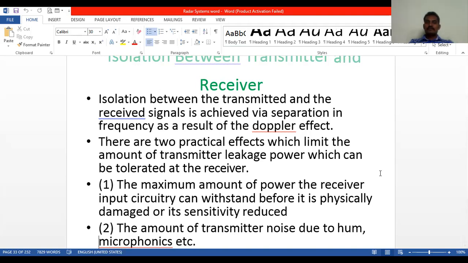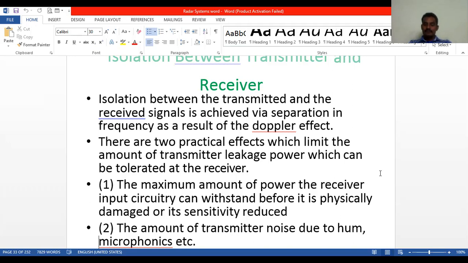There are two practical effects which limit the amount of transmitter leakage power which can be tolerated at the receiver. What are those two practical effects? The first is the maximum amount of power the receiver input circuitry can withstand before it is physically damaged or its sensitivity reduced. That is the first practical effect. What is the second?